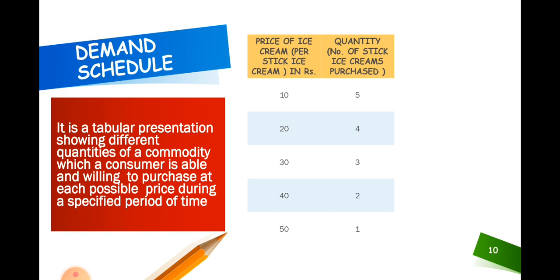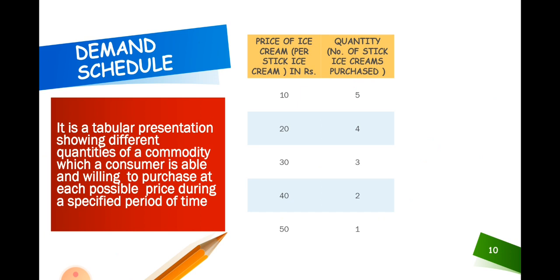In technical terms, a demand schedule is a tabular representation showing different quantities of a commodity which a consumer is able and willing to purchase at each possible price during a specific period of time. If you notice clearly, demand schedule is nothing but the definition of demand along with the tabular presentation.